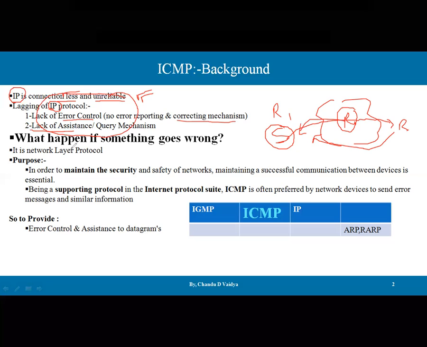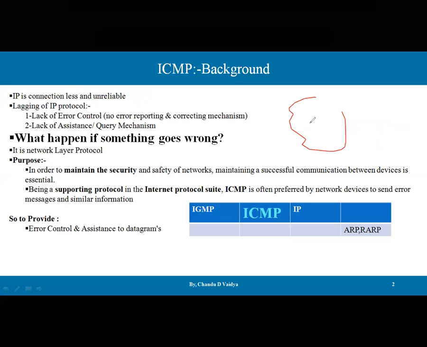Because what happens if something goes wrong? Let's say any router in this network has something go wrong. There is one protocol for this, and that protocol's name is ICMP. It is a network layer protocol, and there are two main purposes of this protocol. First, maintaining the security and safety of the network and a successful communication between devices is essential.